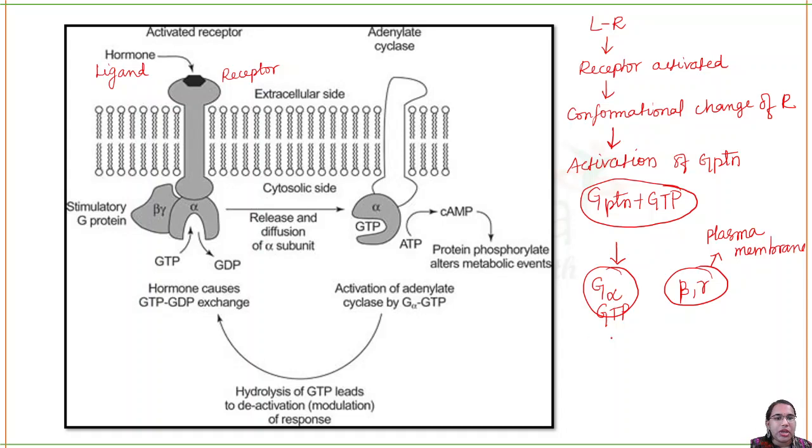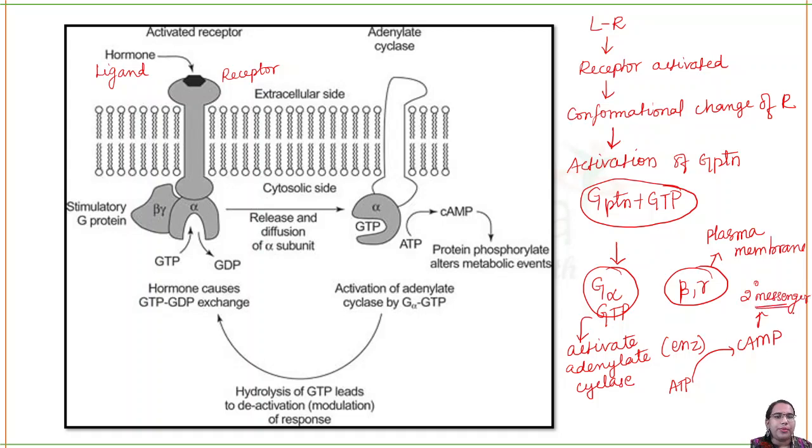What is its function? The first function is it will activate adenylate cyclase, which is an enzyme, a very important enzyme. What this enzyme does is convert ATP to cyclic AMP. Now, what is this cyclic AMP? It is a secondary messenger. It has important functions in the processes.